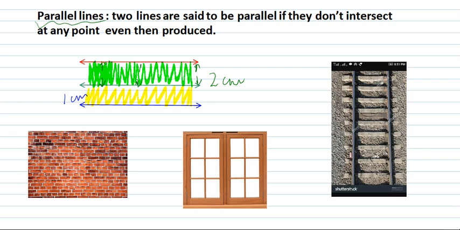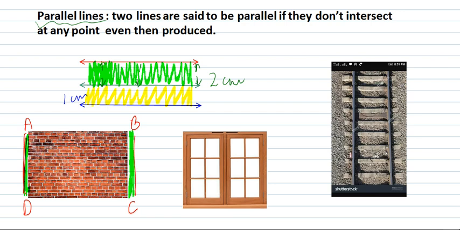For example, let us see examples. So in the wall there are parallel lines. If we name it as A, B, C, D, then we can say that this side AD is parallel to the side BC. The distance between AB and DC is same or equal.